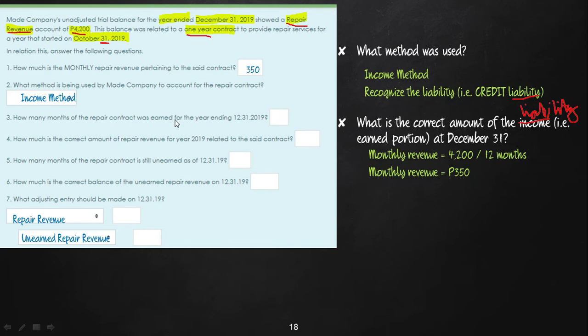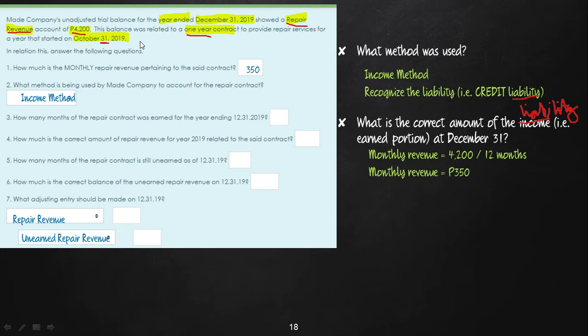Now, we need to compute or to count how many months ang earned, how many months ang unearned. Okay? And to do that, we need to take notice of kanus ang mani magsugod ang inyahang contract to provide repair services. So nagsugod siya class of October 31. 31, that's the last day of the month. So therefore, kanus ang mata magsugod og ihap. Shall we include October in the counting? The answer is no. Dili na siya pinunog ihap miss kay 31 man na. No, di na siya pwede nga 1 month na. So ato ta magsugod og ihap sa November.